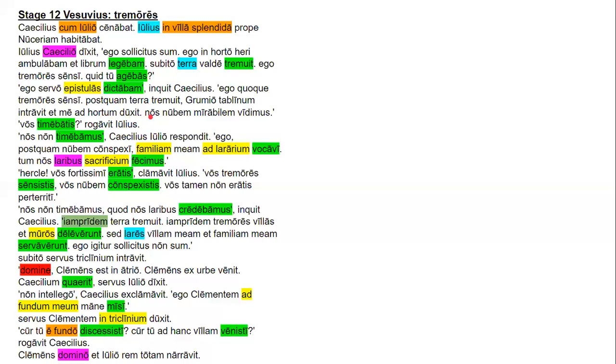Nos is the subject of the next sentence. It's a personal pronoun. Nubem is the accusative direct object. Mirabilem is the accusative adjective. And vidimus is the perfect tense verb, first person plural. Let's translate that. "I was dictating letters to a slave," said Caecilius. "I also felt the tremors."